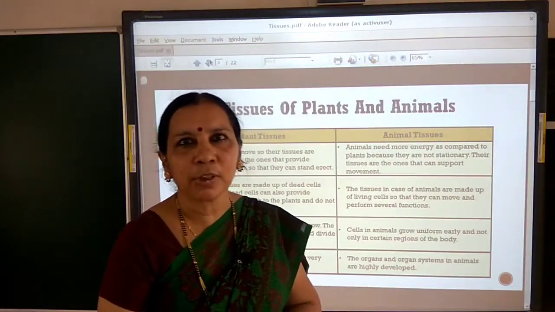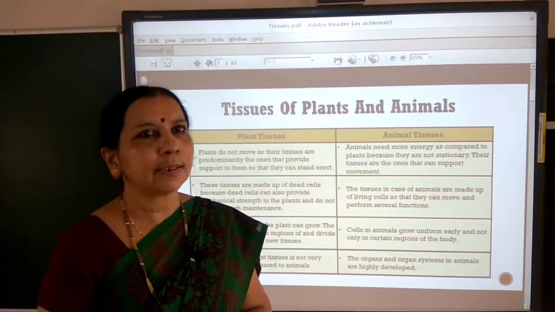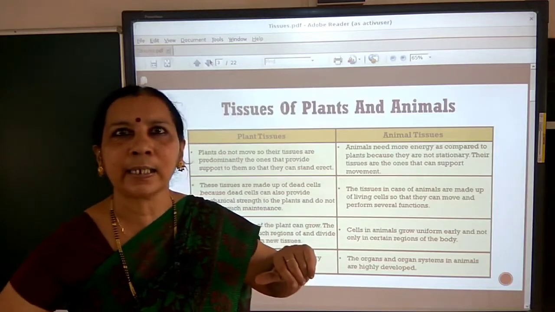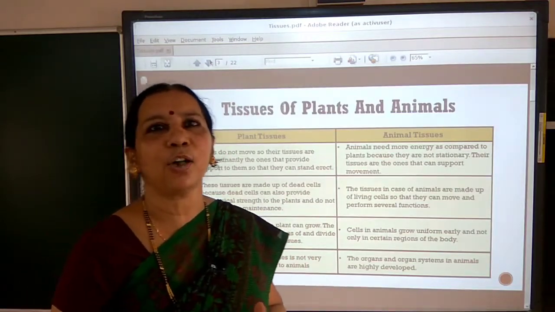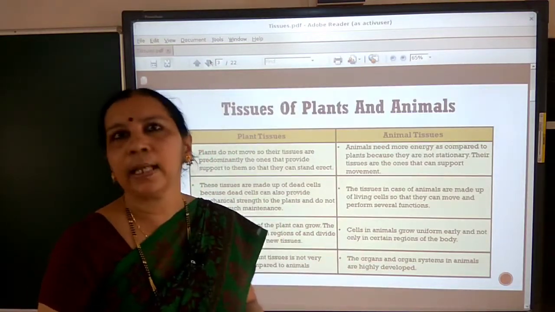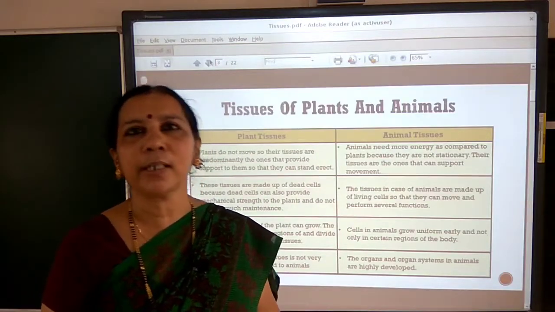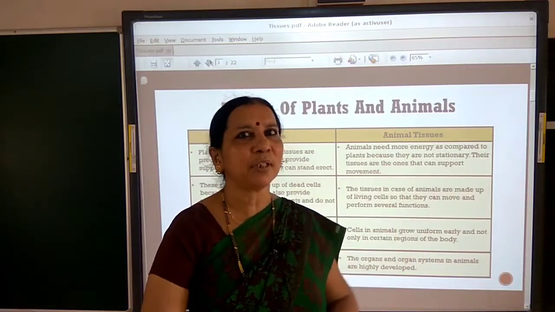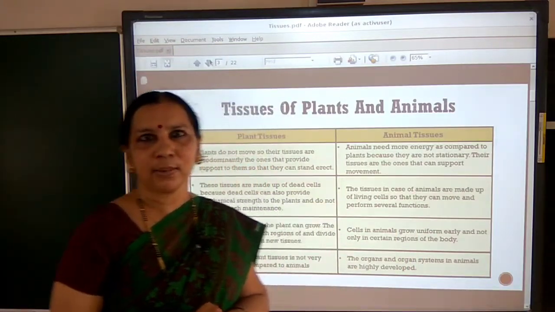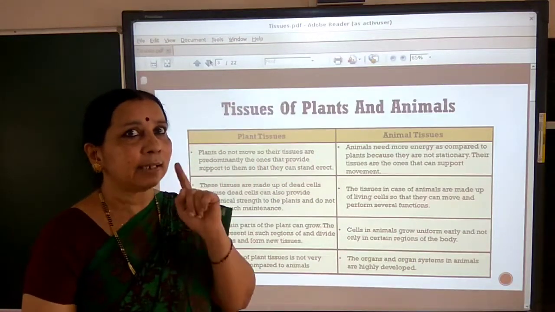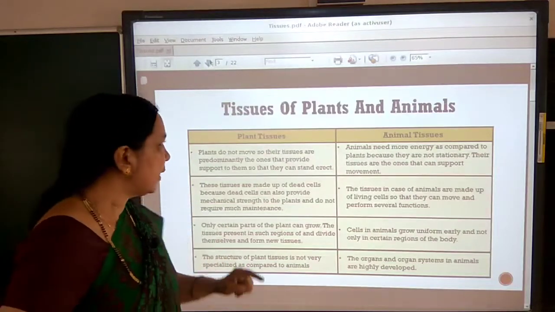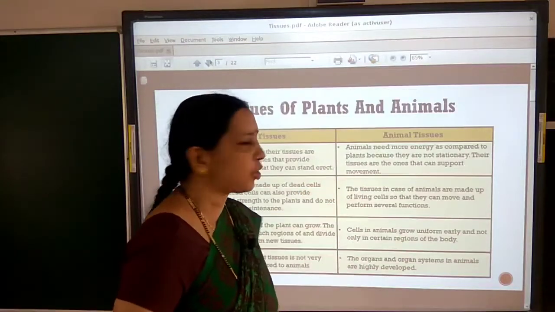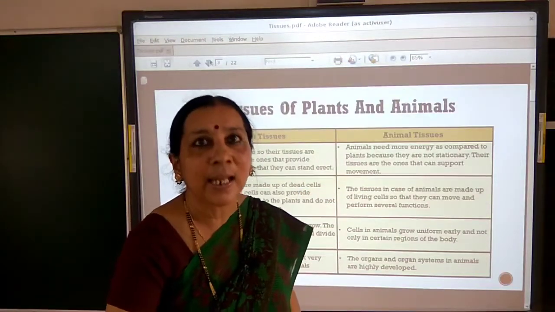Can you compare it with your body? Is it possible only your hand growing or only your leg itself growing? It is not at all possible. Means in animals, in the body of animals, the growth is uniform. It is not limited to certain parts. So here again, the tissues which support growth here are different from the tissues that support growth in animals.